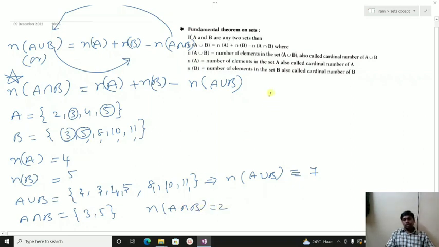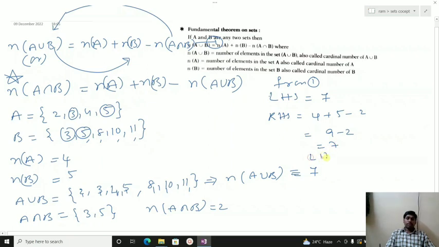Now see the LHS part in equation 1. If they ask you to prove it, LHS is nothing but n of A union B, which is 7. Similarly, RHS is n of A, which is 4, plus n of B, which is 5, minus 2. So 9 minus 2 is equal to 7. So LHS is equal to RHS.